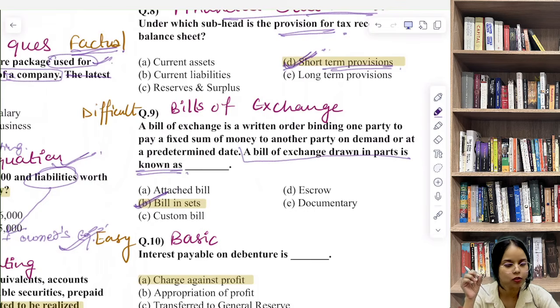Now this question, question number 9, is based on a very specific concept of bills of exchange, which is technically not part, as far as I know, of SEBI's current syllabus, which is the commerce and accountancy syllabus. So we can consider this question kind of an out of syllabus question.